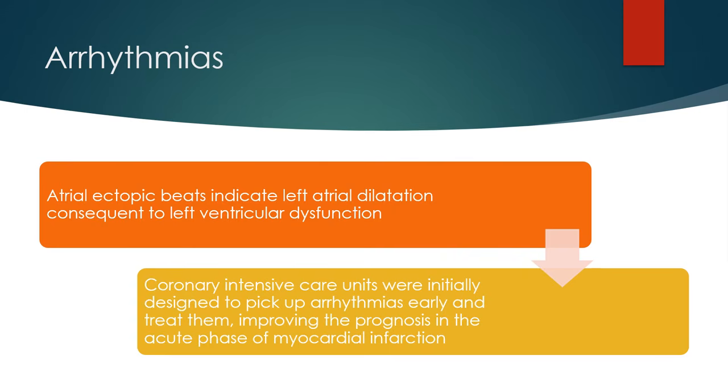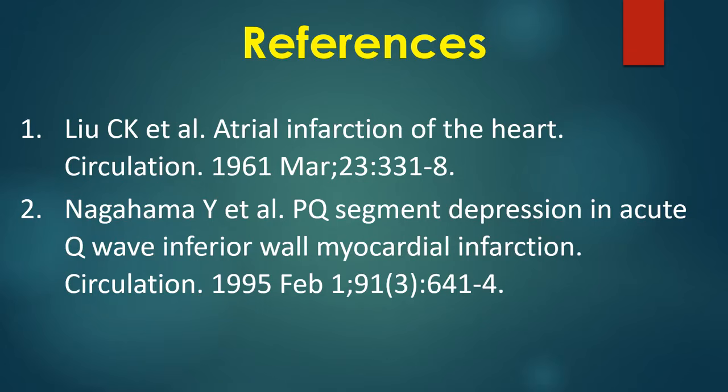Coronary intensive care units were initially designed to pick up arrhythmias early and treat them, improving the prognosis in the acute phase of myocardial infarction.